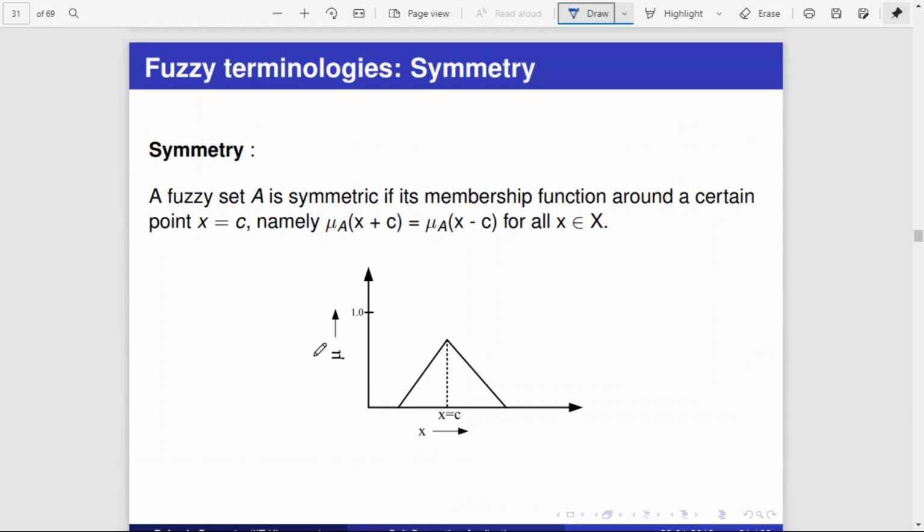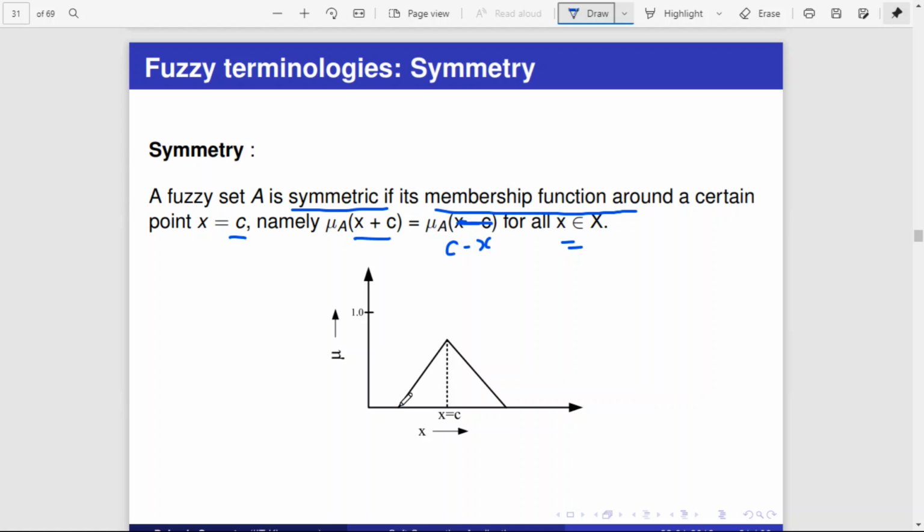Next we will be discussing something called symmetry. A fuzzy set A is symmetric if its membership function is symmetric around a certain point x equal to c, namely mu A of (x plus c) is equal to mu A of (c minus x). Not x minus c, this is mu A of c minus x, for all x belonging to X. We can better understand this with a diagram.